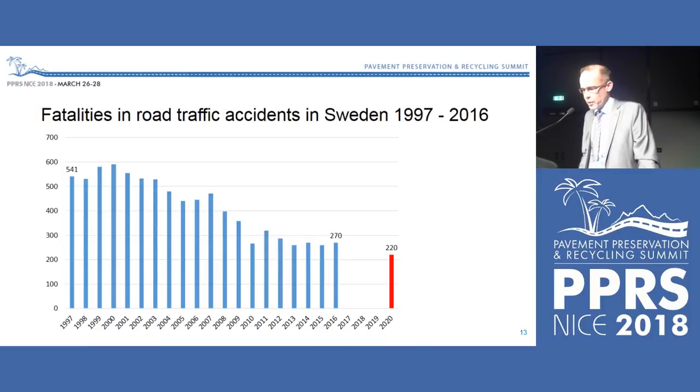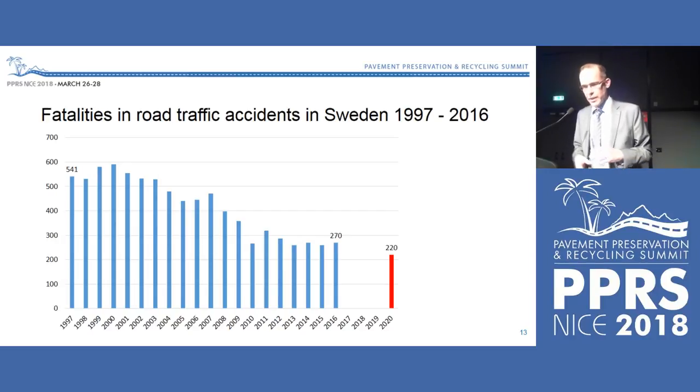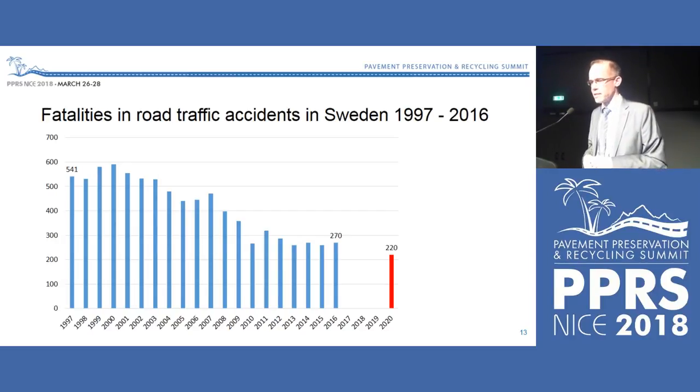Okay, now I've been talking about Vision Zero, but I was supposed to talk about the new commitment to Vision Zero. And why does the Swedish government believe that we have to have a new commitment to Vision Zero? One of the answers is this one. Here we see the fatalities in road traffic accidents in Sweden since the introduction of Vision Zero in 1997.